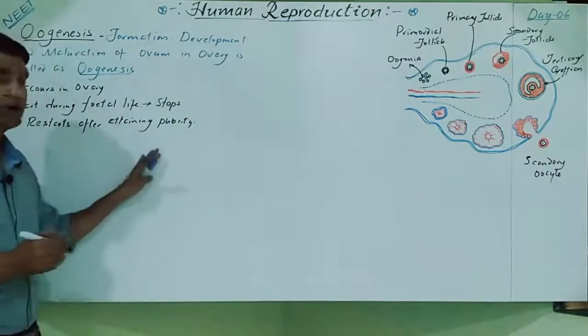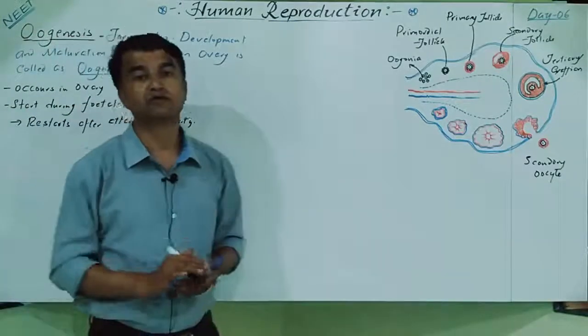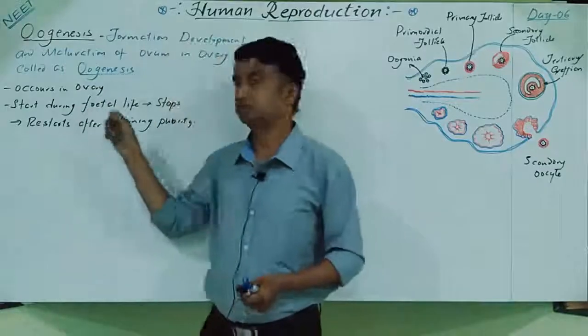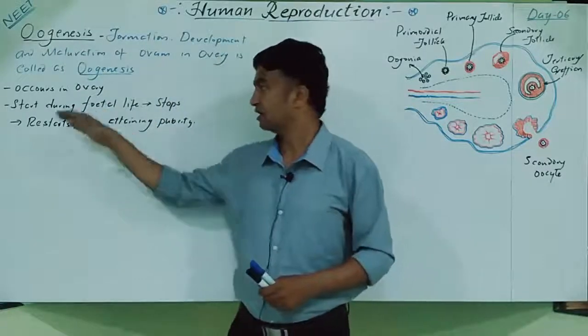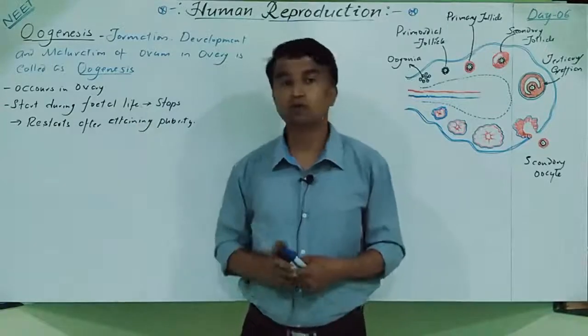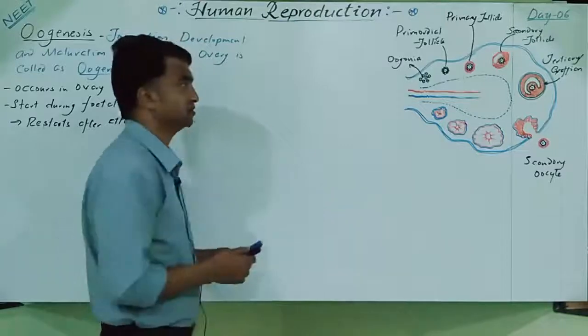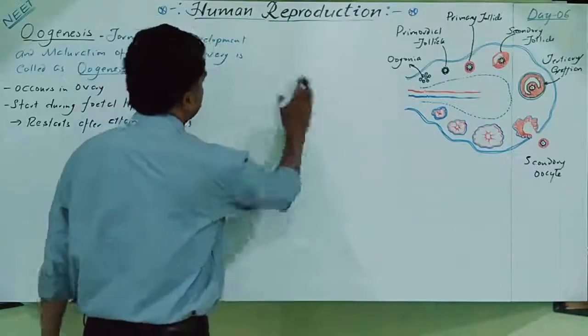So oogenesis starts during the fetal life, the female fetal life only. It stops somewhere and again restarts after attaining puberty. Here it is almost similar but shows a great difference. Clear? So now I will draw the oogenesis schematic diagram.